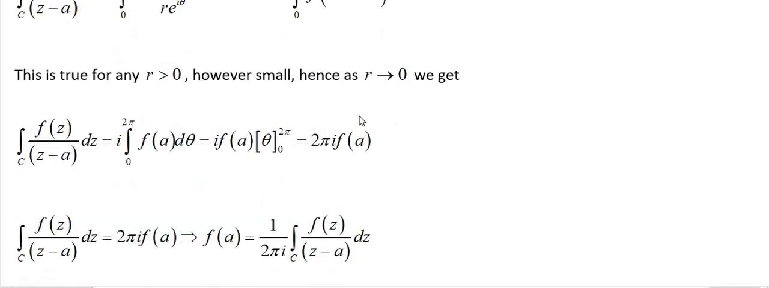Now I need the value of f(a). So f(a) equals this, where the multiplication by 2πi becomes division: f(a) = 1/(2πi) times the integral over C of f(z)/(z − a) dz. So this is the value of f(a).